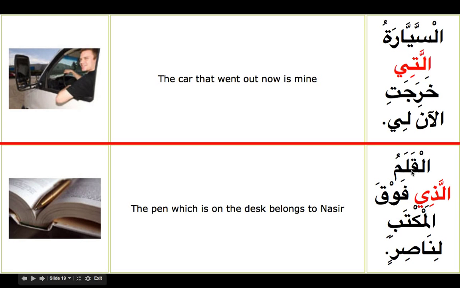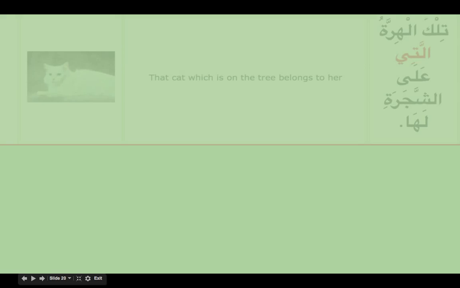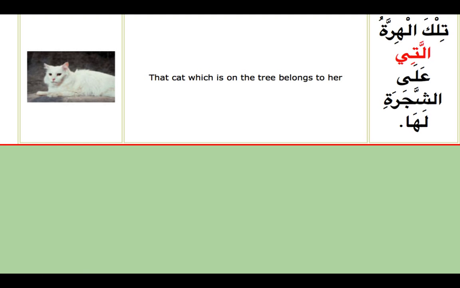So al-qalamu, a masculine noun, the pen, alladhi fawq al-maktabi, that which is on top of the desk, li nasirin, belongs to Nasir. So al-qalamu li nasirin is mubtada and khabar, and in between comes the ism mawsul and silatul mawsul. So we have to use the right type. If it is a masculine noun, use alladhi. If it is a feminine noun, we use allati. Let's do some more practice, inshallah.